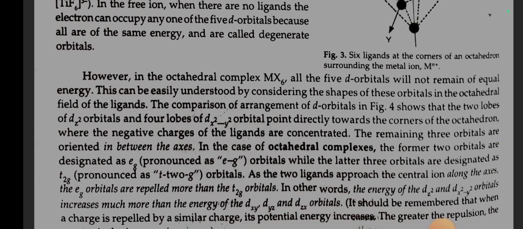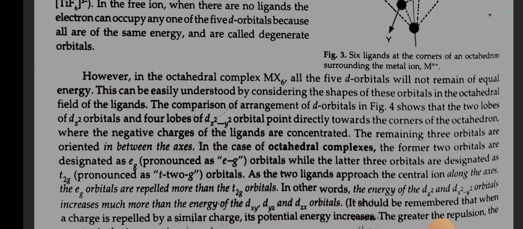However, in the octahedral complex MX6, all the d orbitals will not remain of equal energy. This may be easily understood by considering the shapes of these orbitals in the octahedral field of the ligands. The comparison of arrangement of d orbitals in figure 4 shows that the 2 lobes of the dz² orbital and 4 lobes of the dx² minus y² orbital point directly towards the corners of the octahedron where the negative charges of the ligands are concentrated.